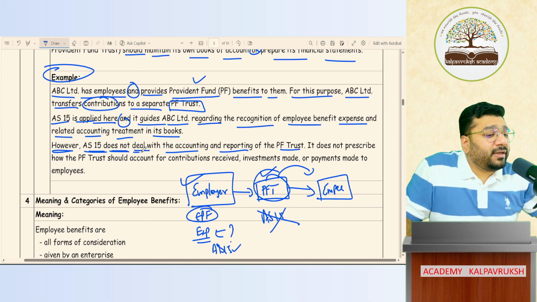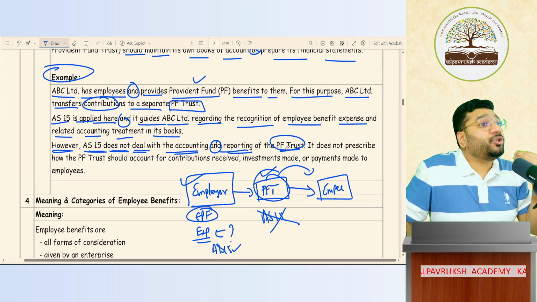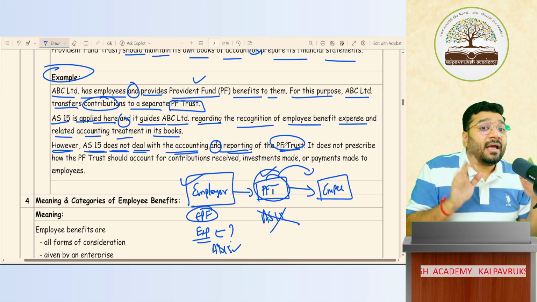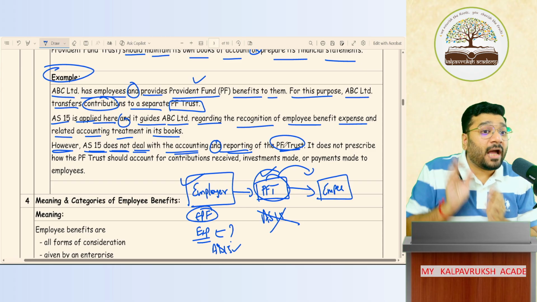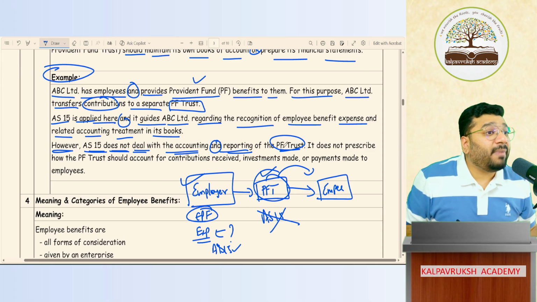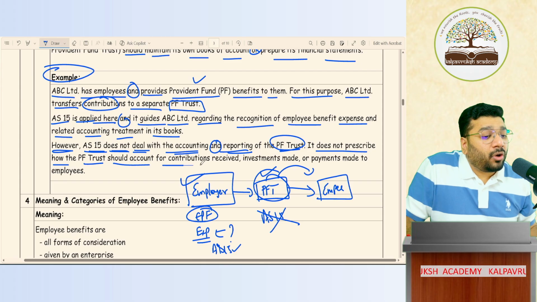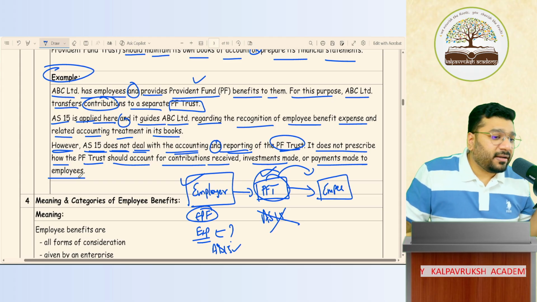However, AS 15 does not deal with the accounting and reporting of the PF trust. When the PF trust receives the money from the company, how should it account? If they are keeping the money with them and investing it, how should that investment be recorded? How should this money, when paid to the employee, be accounted? That is not dealt with by AS 15. It does not prescribe how the PF trust should account for contributions received, investments made, or payments made to employees. Got it, not got it? If this is clear, I'll go to the next point.